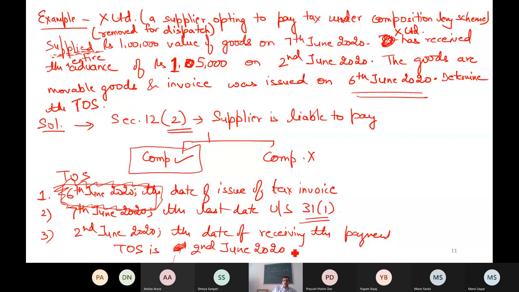But do you know, not for 1 lakh 5,000, for 1 lakh rupees. Because supply is deemed to have been made to the extent invoice is issued. Since I have not yet supplied the product of 5,000, so I cannot say that time of supply has arisen. So it will be only for 1 lakh rupees. This was my first point of note.